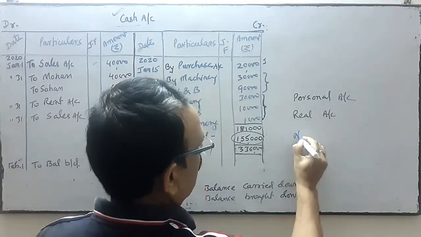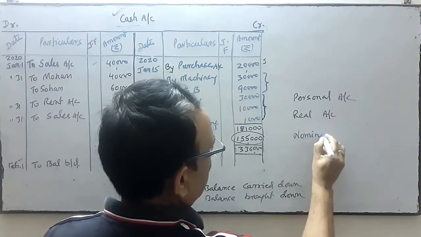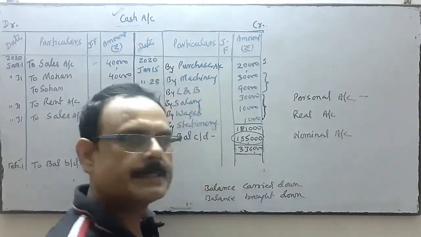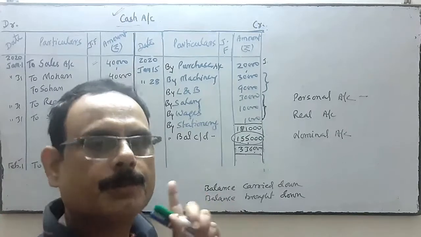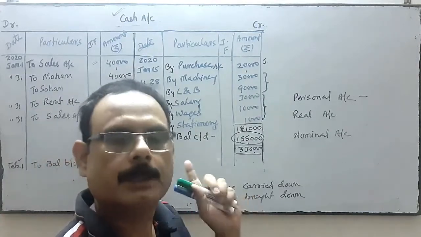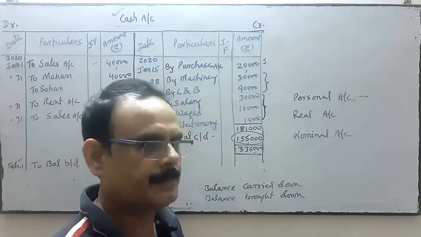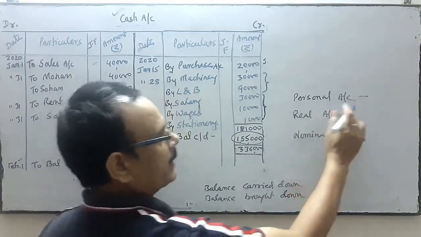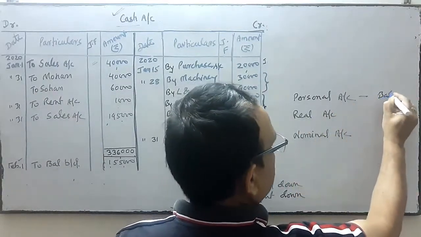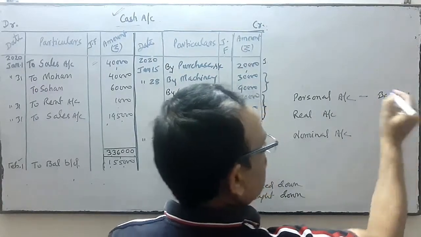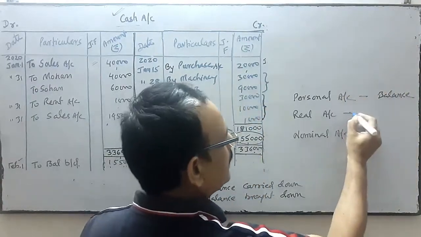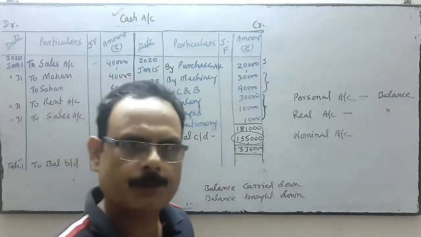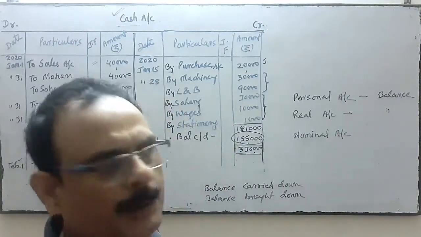For a personal account, if there is a balance, we will find it out; maybe the debit side is more or the credit side is more. There may be real accounts also, and we find the balance of the real account. Maybe both sides are equal sometimes, then there is no balance.